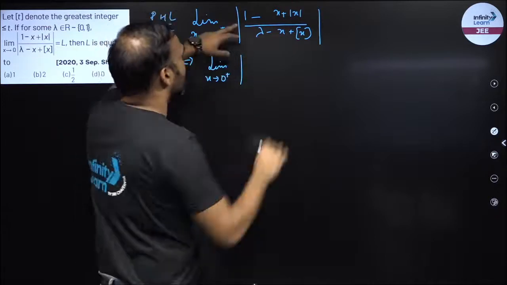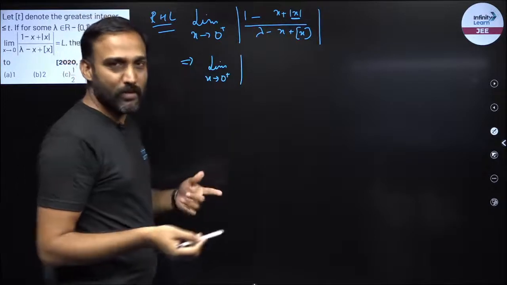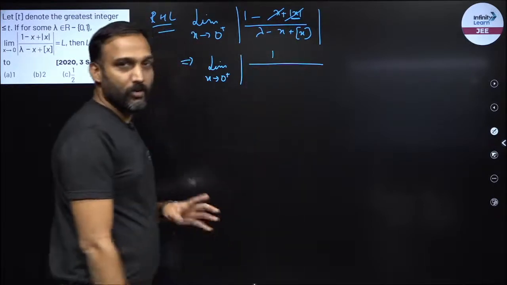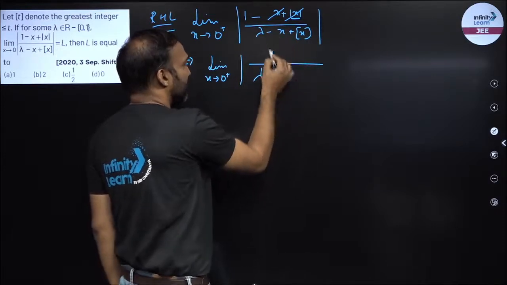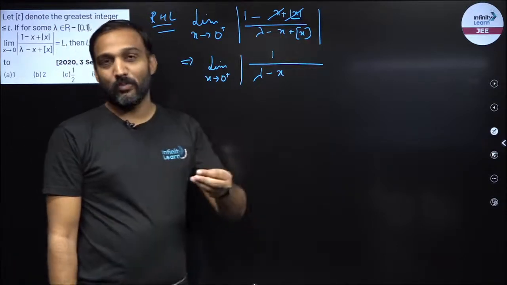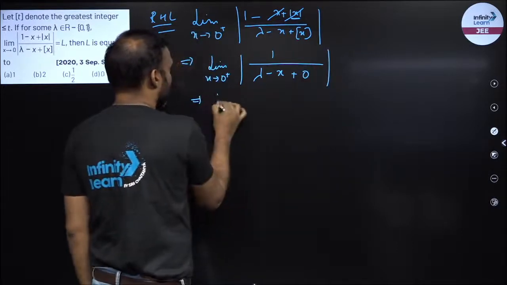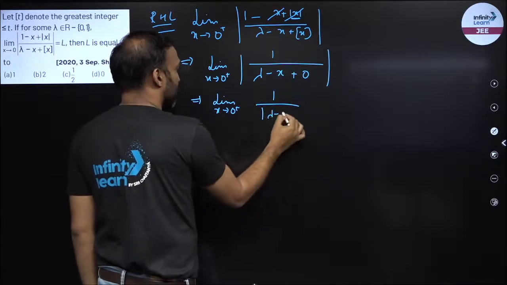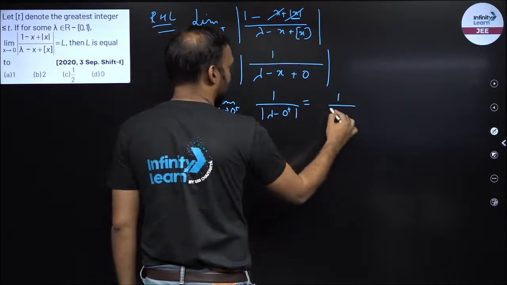So if I put 0 plus, this becomes x, right? Because for a positive value, mod x will be equal to x. So x minus x, this becomes 0. So I'll have a 1 over here. So half of my question is already done. Lambda, I don't know what is lambda. Now minus x would be some x. Now box of x would be what? 0, right? Because if I take 0 point something, box would be 0. So this is 0. Now at the end, how much do I have? Limit x tending to 0 plus 1 upon modulus of lambda minus 0 plus, right? So my answer is 1 upon lambda.